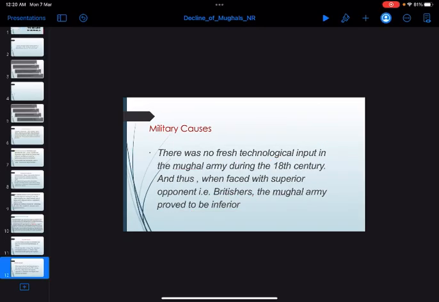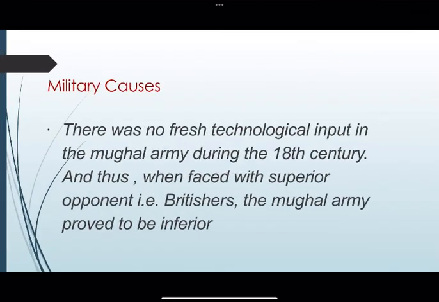So my dear friends, these are the causes of decline of Mughal empire.